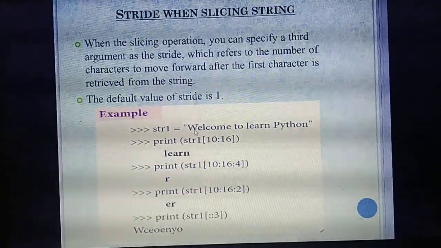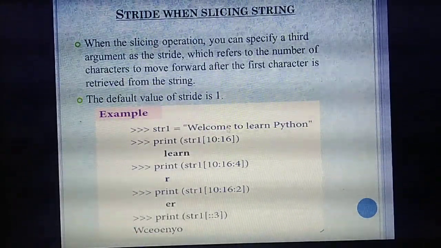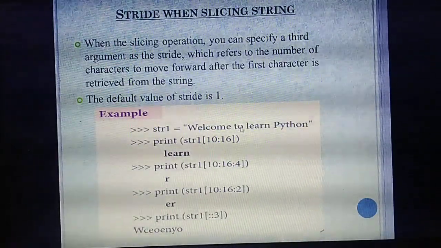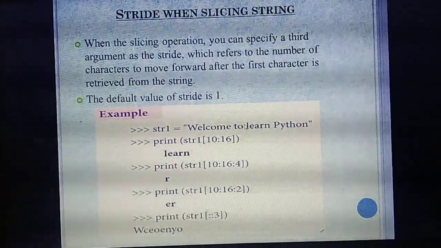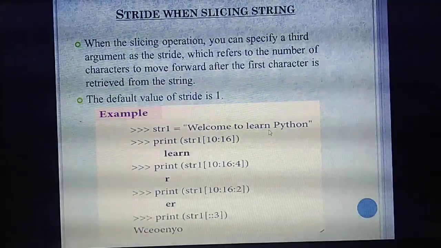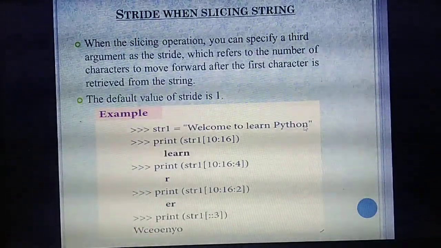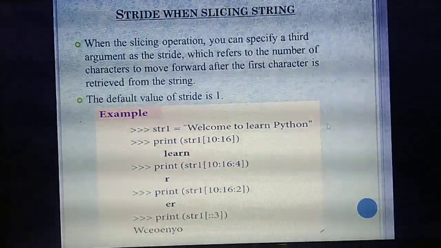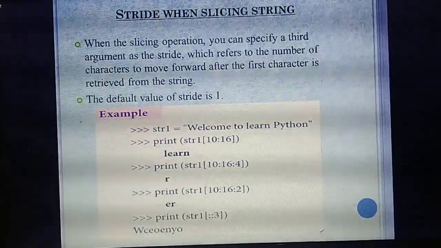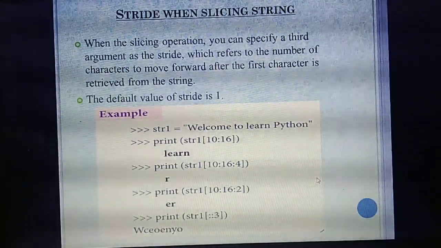First letter you have written. Again 1, 2, 3. Third letter C. Next 1, 2, 3. Third letter E. Then space. This was 1, 2, 3. Third letter O. Again space 1, 2, 3. E. Then 1, 2, 3. N. Then space 1, 2, 3. Y. Then 1, 2, 3. O. After that you can't count because only N is there. Understand? Very, very important. Like this they will ask two more questions also. You need to slice. Understand?